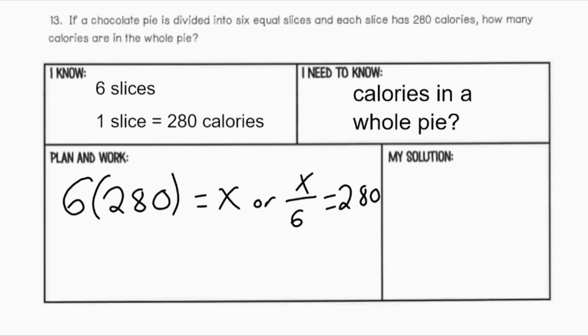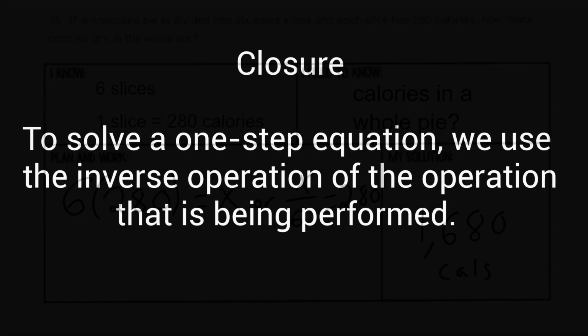So I could have either of these two equations. They will both give me the same answer. Now carrying out the multiplication of 6 times 280 would give me a total of 1,680 calories in the whole pie. So the whole pie is 1,680 calories.